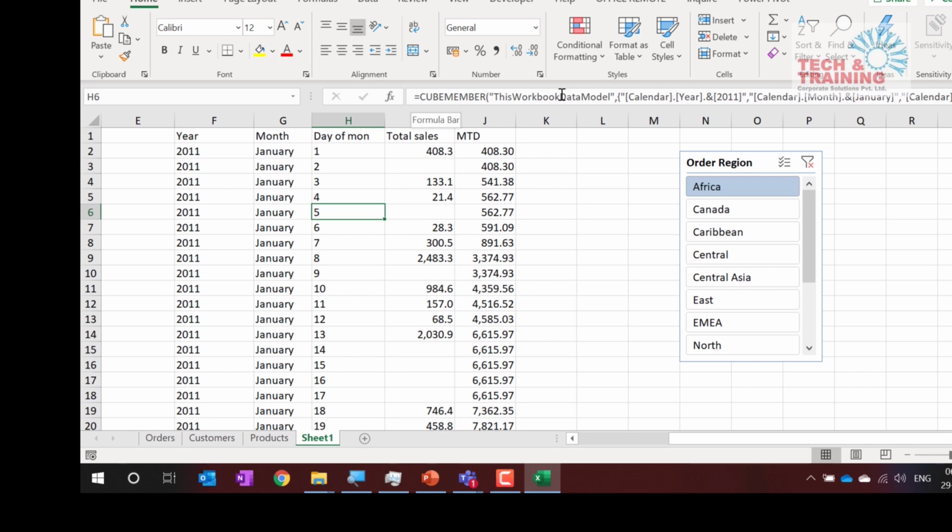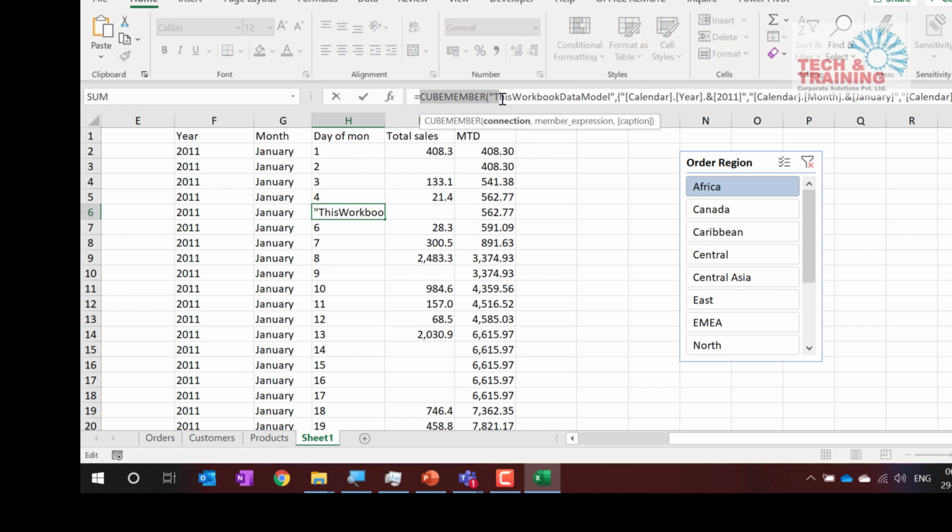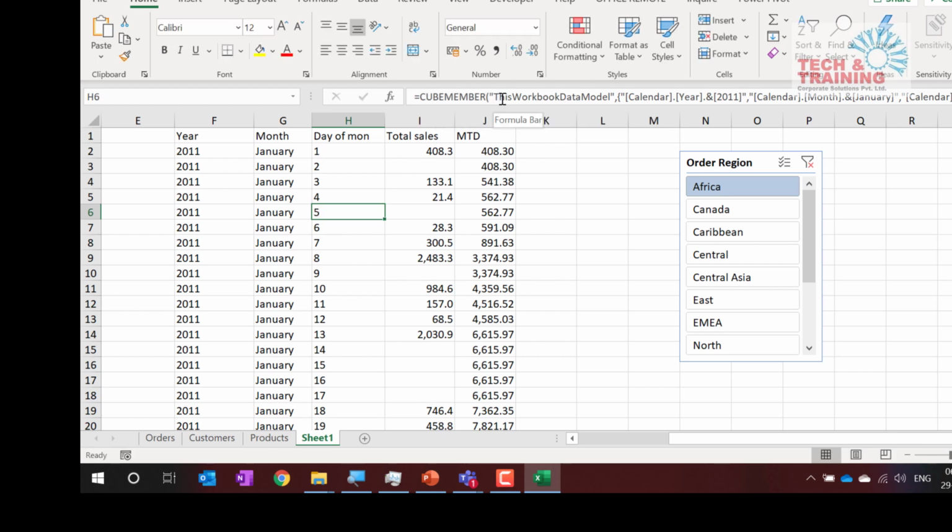Very interesting. You asked the question for Excel, but let me get into Power BI. Power BI has a limitation that you cannot write these cube functions in Power BI, but you can do it in Excel. That's the difference between Excel and Power BI.